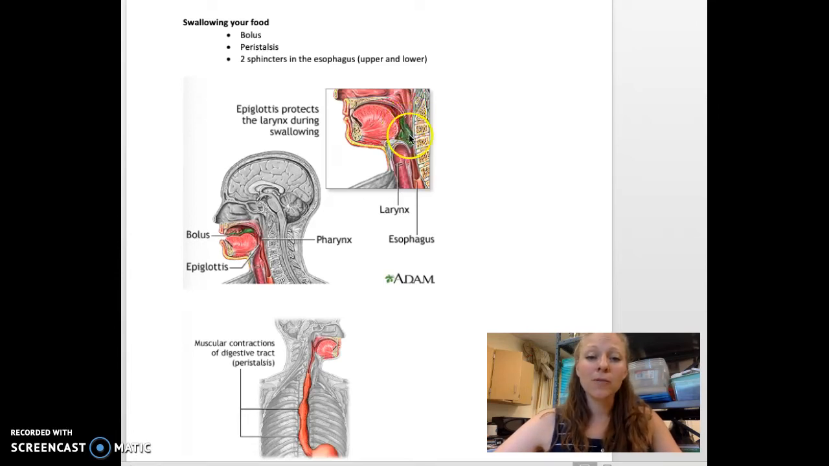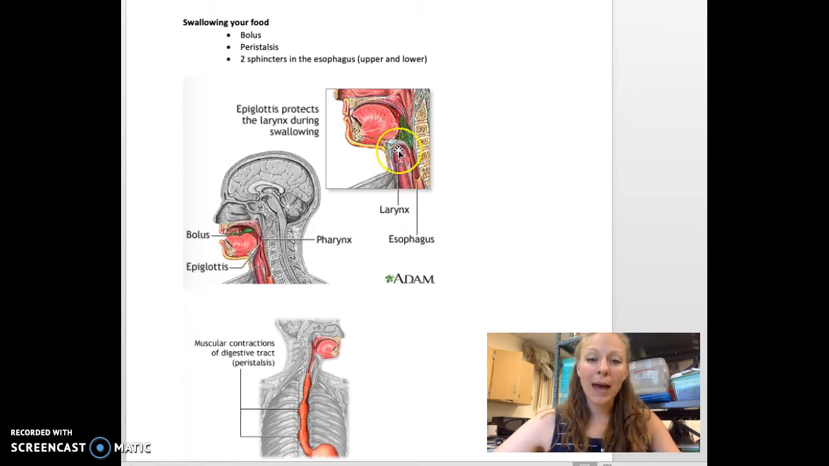Here we can see that the food is going to travel down the esophagus, right here. Here's the path it's going to take from a little bit further back, into the stomach. As you can see, there's another tube here. We call this the trachea. Some people call it the windpipe.